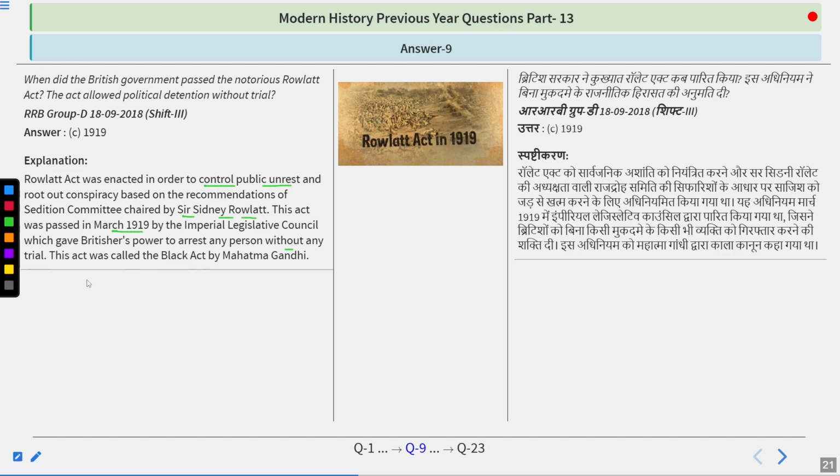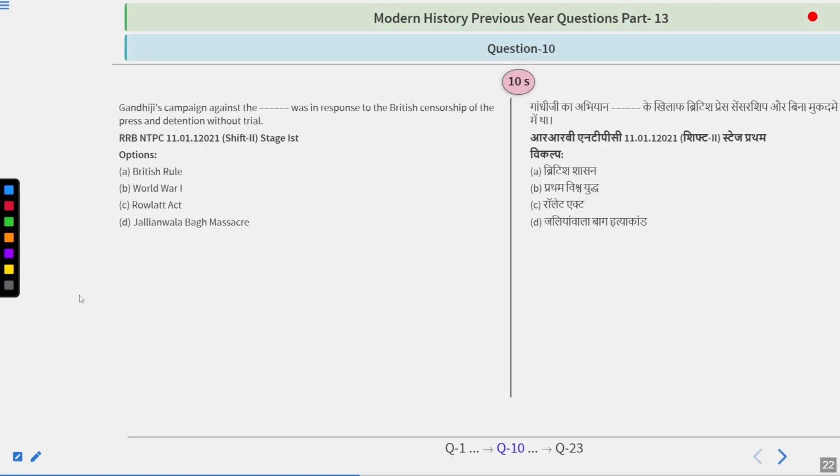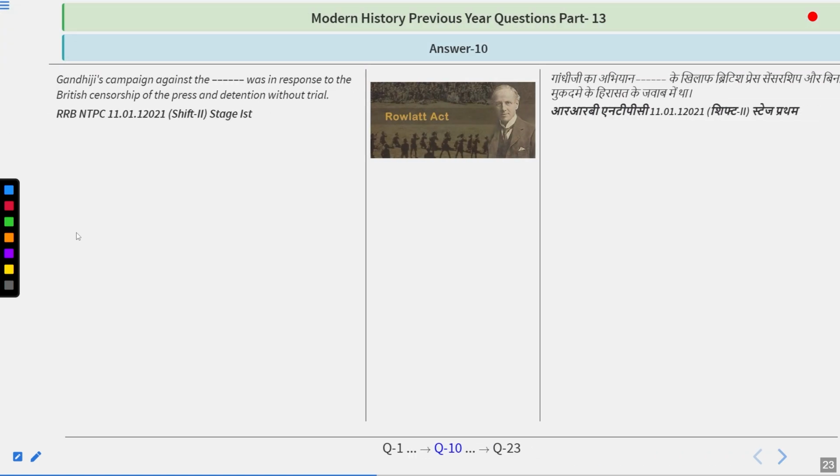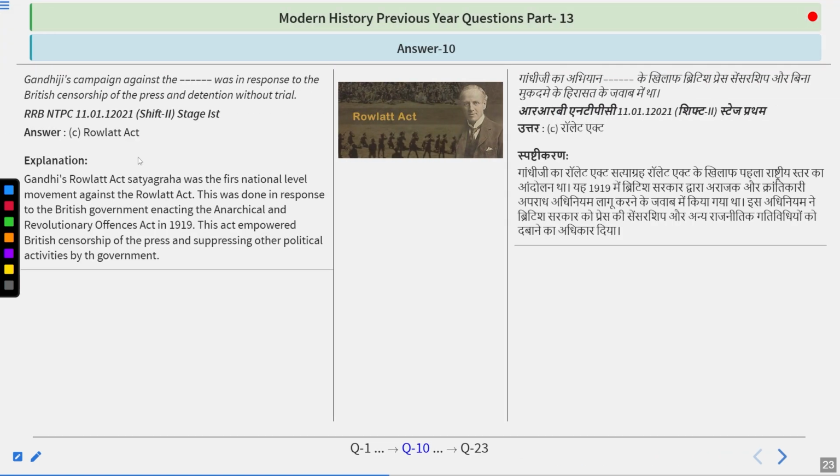This act was also known as Black Act by Mahatma Gandhi. Gandhiji's campaign against the act was in response to the British censorship of the press and detention without trial. Options are British rule, World War One, Rowlatt Act, Jallianwala Bagh massacre. So I guess the answer you are right in thinking is Rowlatt Act.